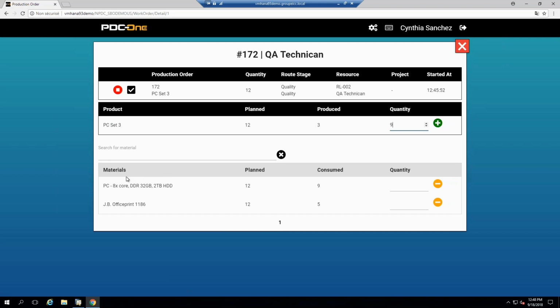If there's a lot of different materials as far as components or raw material, she could search for a specific one. Maybe her step required her to use just this one, but she doesn't want to scroll through 50 different lines of products that are part of the bill of material. So that's why we have the search for material field right here. And of course, she can declare that she did use some of these, but maybe her step as quality control did not involve any of those consumptions. Maybe they'll be done at a later stage, part of a different operation.